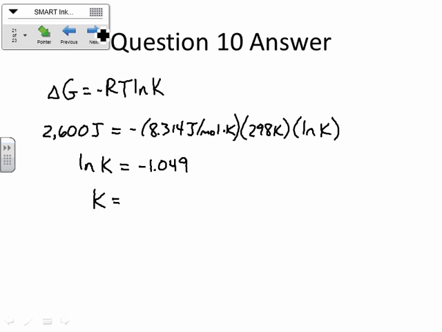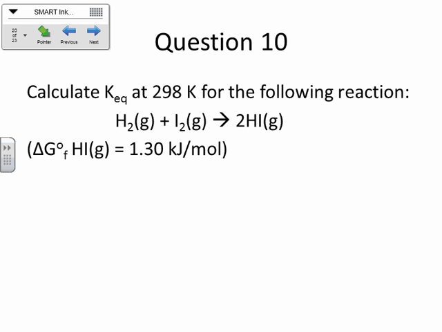So K is equal to e to the negative 1.049 power, which is equal to 0.350. So for sig figs, I believe it should be 3. Okay? So there's your K for that reaction. And that's how you would solve that one.